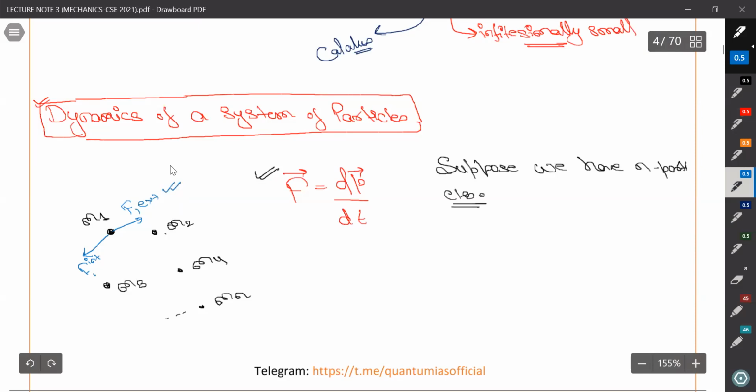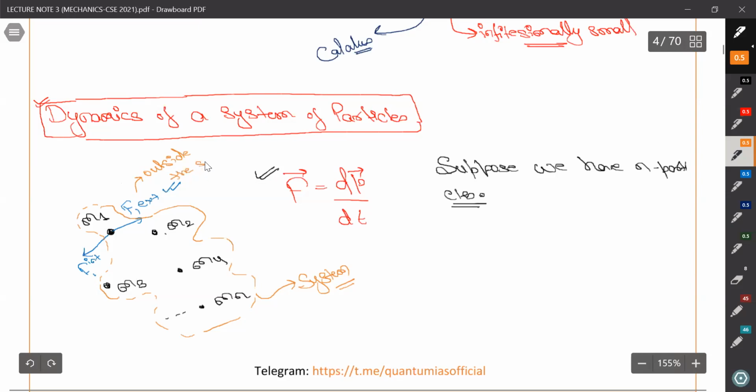This is the external force, which is acting from outside the system. So suppose this is our system, these masses m1, m2, m3. If something is exerting force on m1 from outside the system, then it is called an external force.